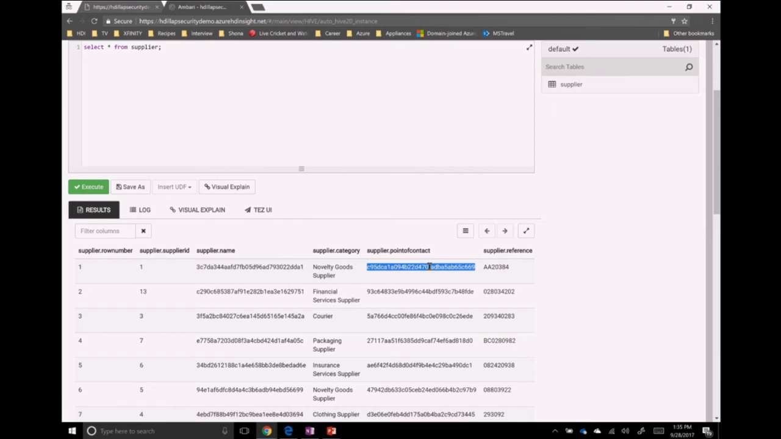Yes? This is the interactive Hive cluster. Yes, this is the interactive Hive cluster.